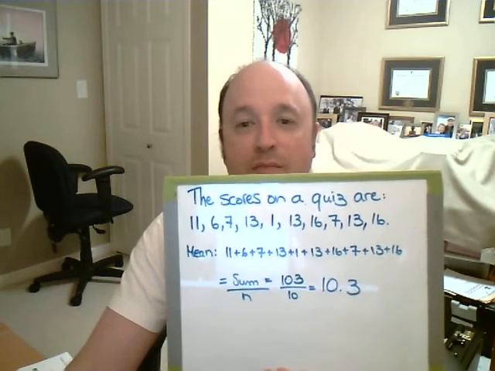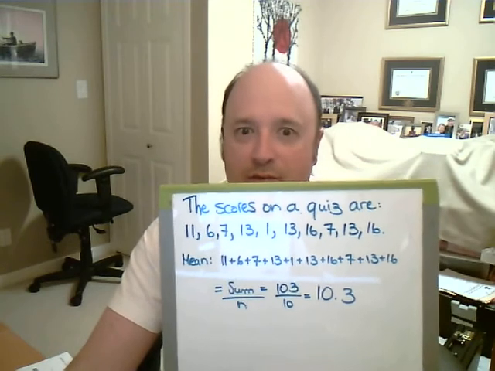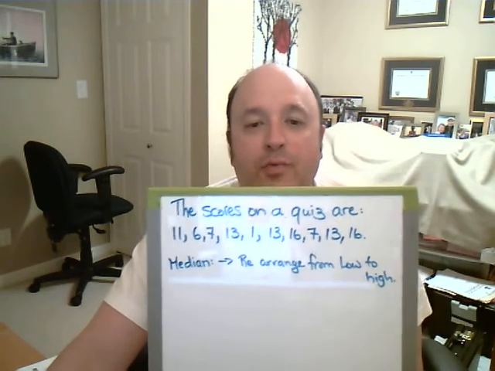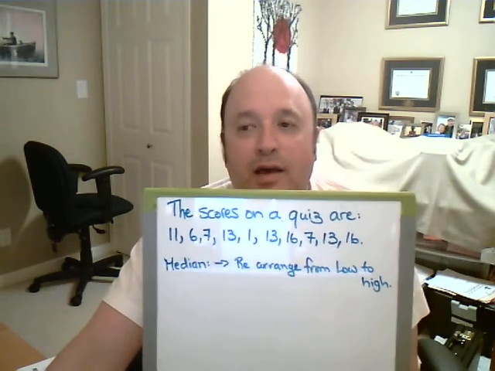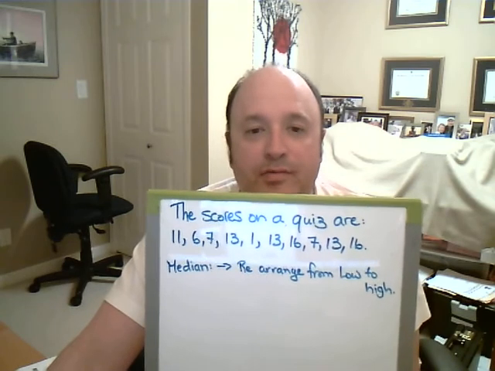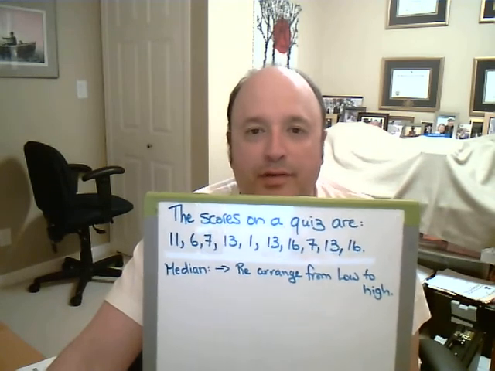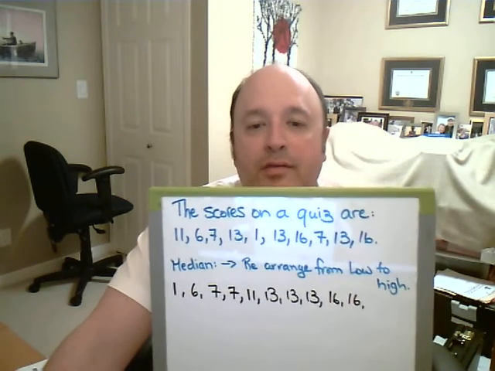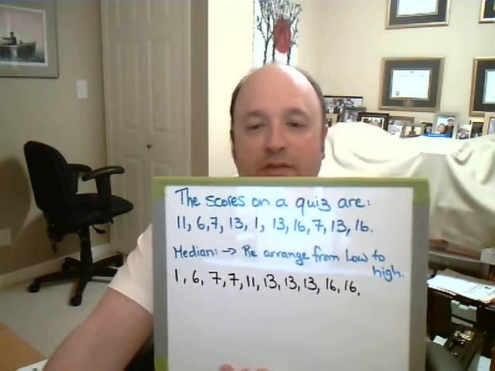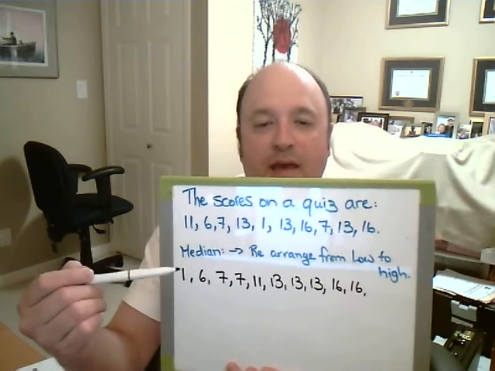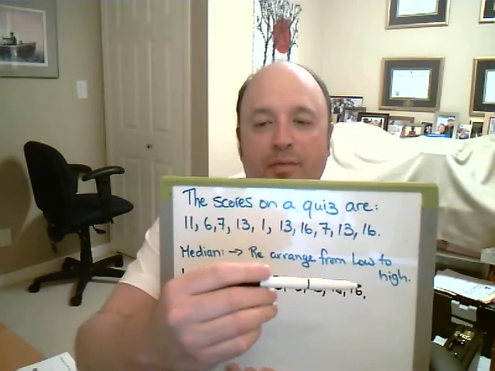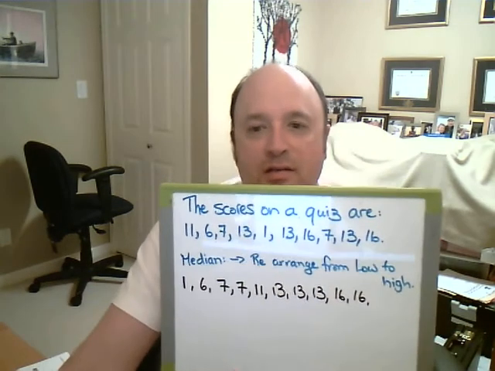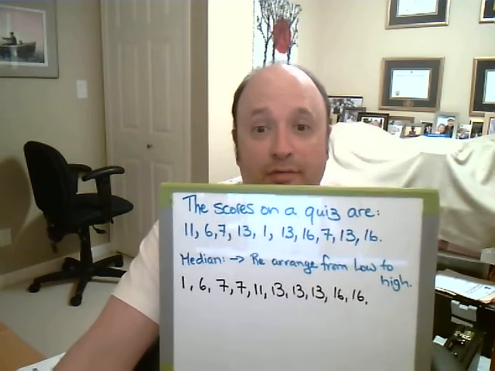Now let's go on to the median, and you have to do some shenanigans with that. I need to rearrange the numbers from lowest to highest, and that will help us figure out where the middle is. To find the middle, I take a number on the end and cancel it out with the number on the other end.